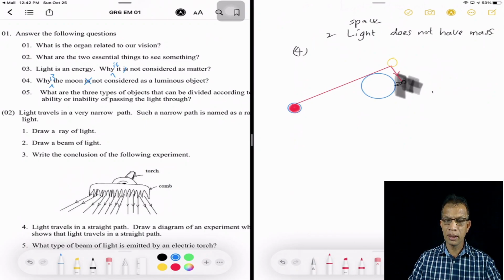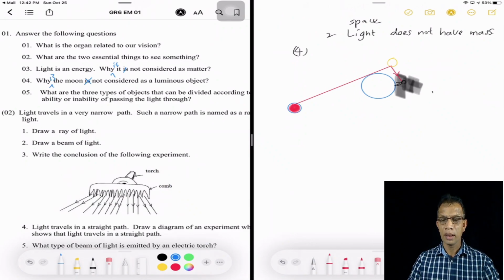So we get the sun's light, but not in a straight way. It is reflected by the moon. So during the night time, we can see that the moon gives us light, or the moon emits light. But it is not a fact to say that the moon is a luminous object.